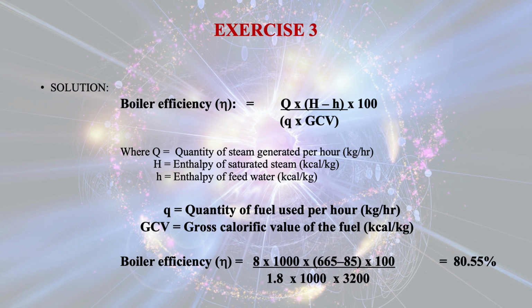Then capital H minus small h, that value is already given, and small q is given as 1.8 multiplied by 1000, because the 1.8 given is in tons and we have to convert it into kg, and multiplied by GCV, that is the gross calorific value of coal.